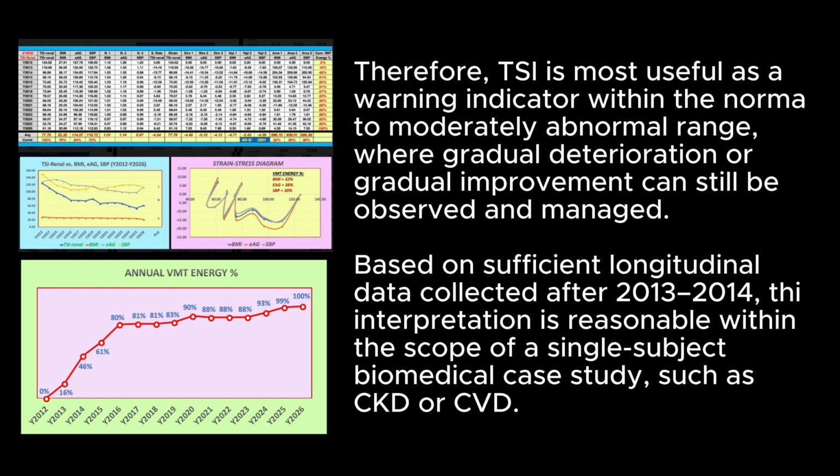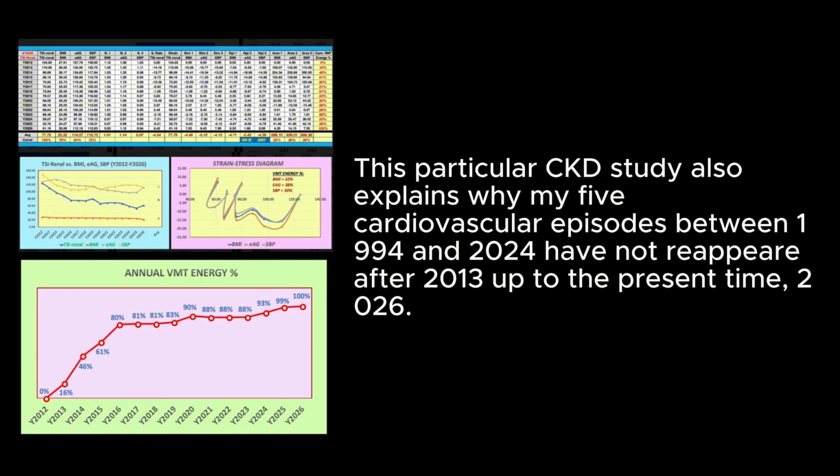Based on sufficient longitudinal data collected after 2013-2014, the interpretation is reasonable within the scope of a single-subject biomedical case study, such as CKD or CVD. This particular CKD study also explains why my 5 cardiovascular episodes between 1994 and 2024 have not reappeared after 2013, up to the present time, 2026.